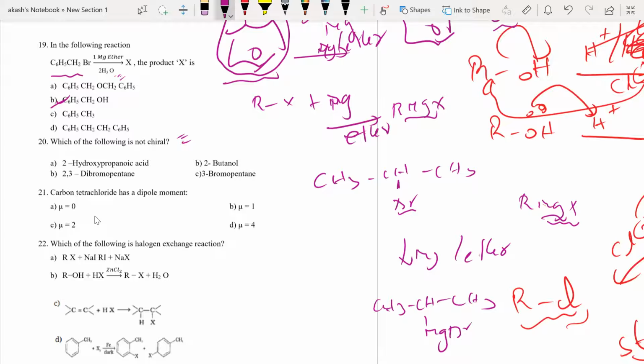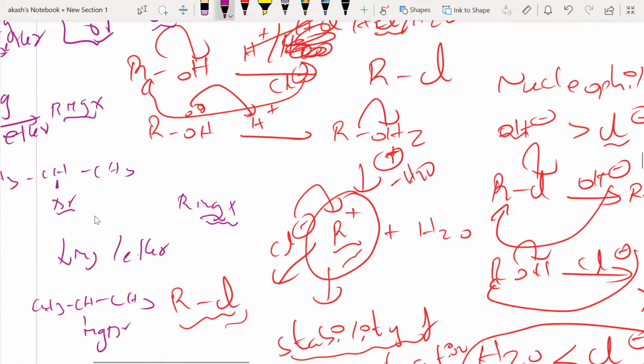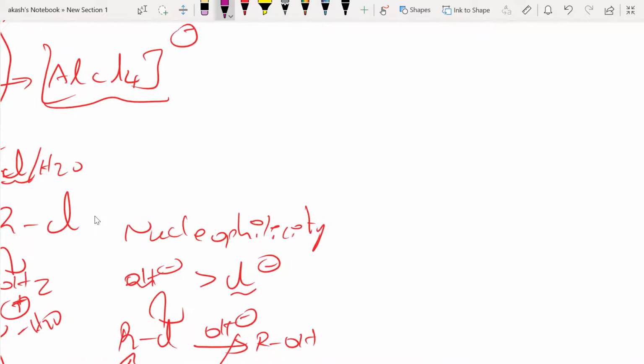Or really you don't know? At least that you can tell. Yes, sir, we don't know. Anybody knows or doesn't know? If four different groups are present around the carbon atom, then it's chiral. Exactly. So a particular carbon atom which is attached to four different groups, like say OH, Br, I, CH3, is chiral.